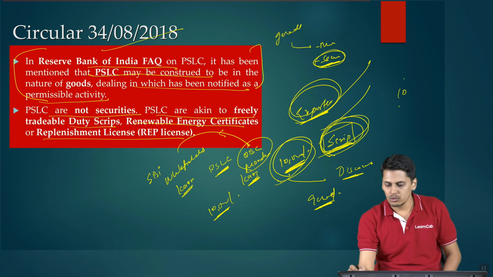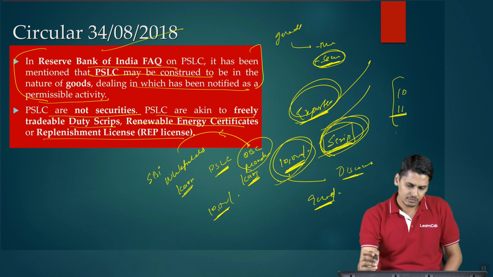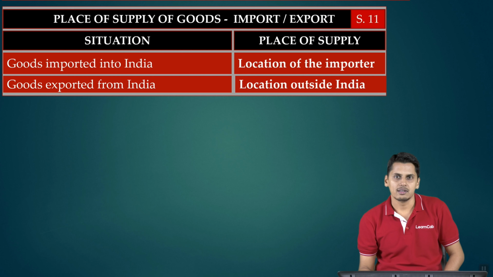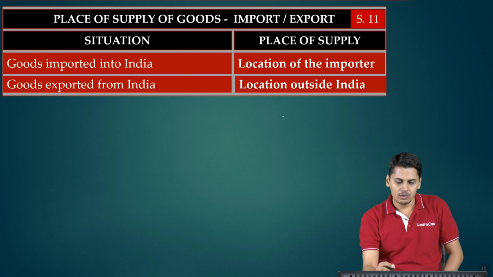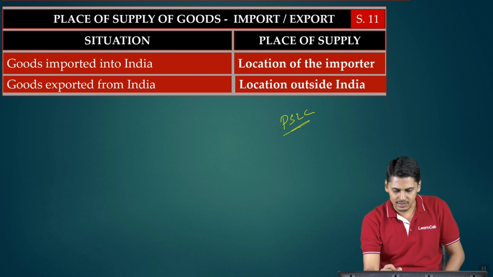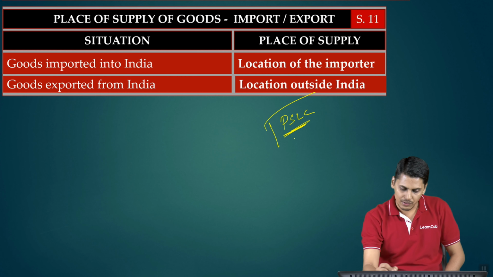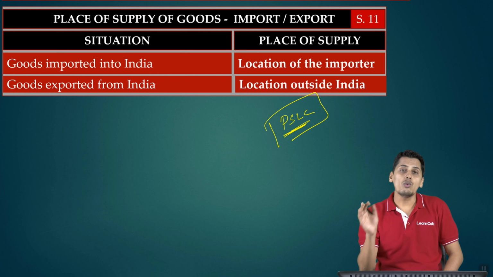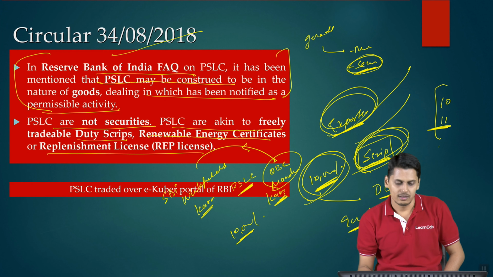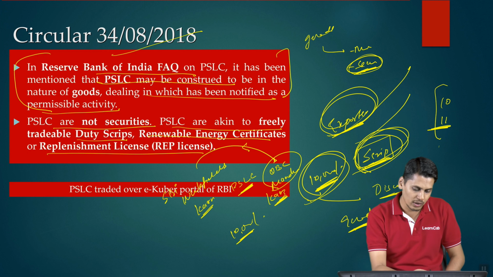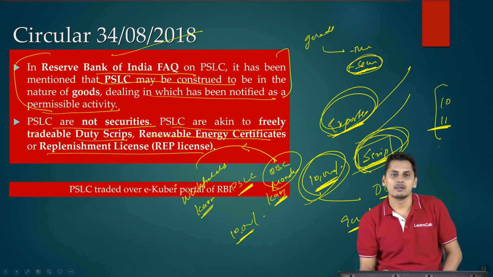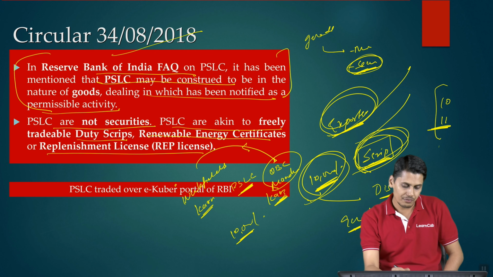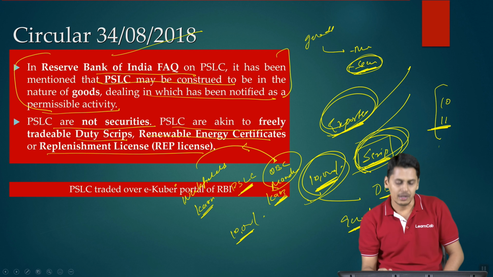So friends, place of supply for goods, section 10 and section 11. Section 11 is for exportation of goods. Now friends, another important point which I would like to tell is this PSLC certificates. First I will tell you this very important point and then we will proceed further. How are these PSLC certificates traded? Now this PSLC certificate is going to be supplied by OBC Mandya to State Bank of India of Whitefields.